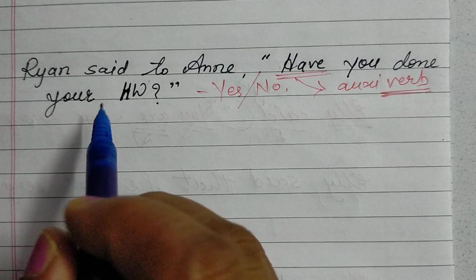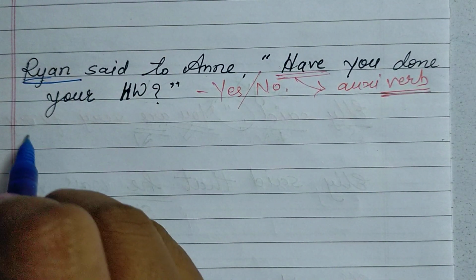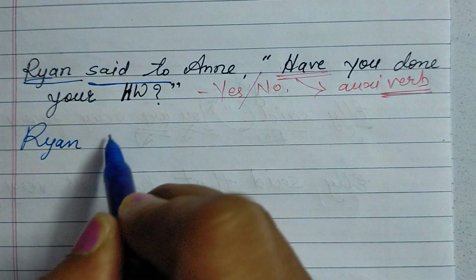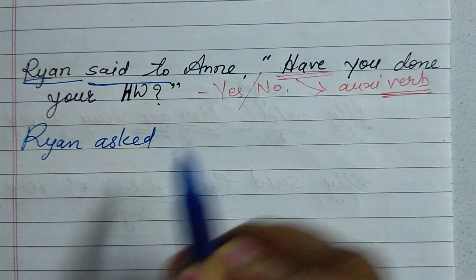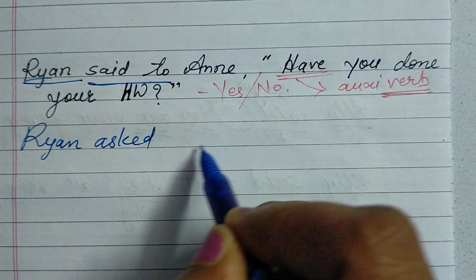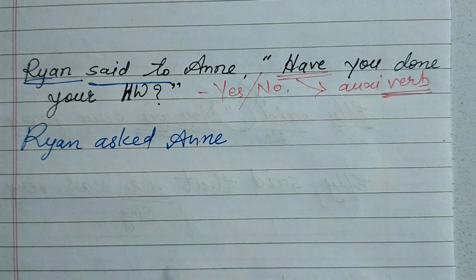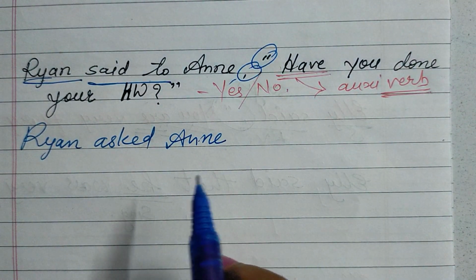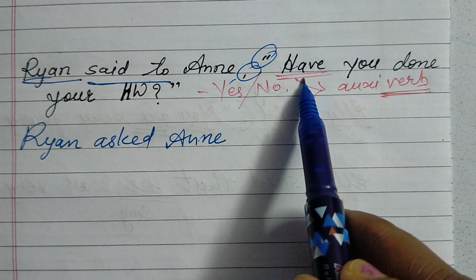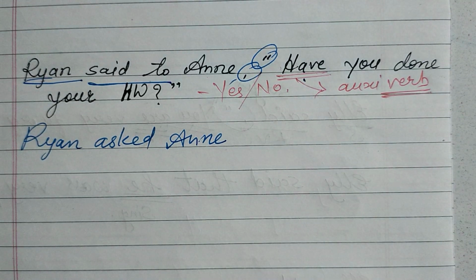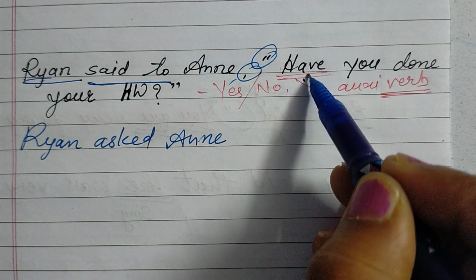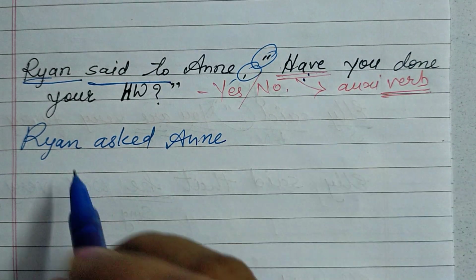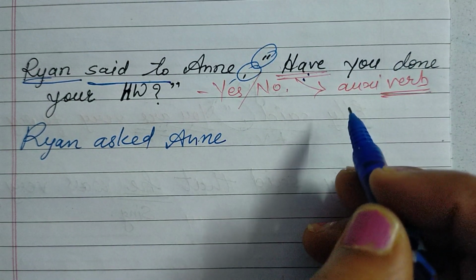Okay, again the same thing. The speaker is written first. Ryan said to. "Said to" will change into "asked". Why? Because again this is a question. Ryan asked the listener, Anne. We have to remove this punctuation mark. So for the conjunction, first of all you have to pay attention whether it is a WH question or a verbal question. So this is the verbal question. Which conjunction did I tell you? If or whether. So you can utilize any one of the conjunctions.